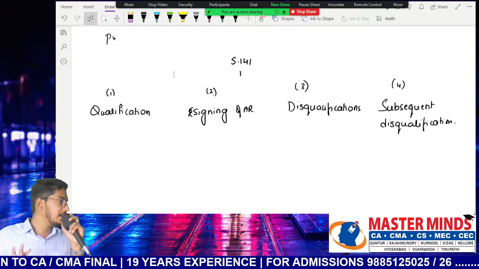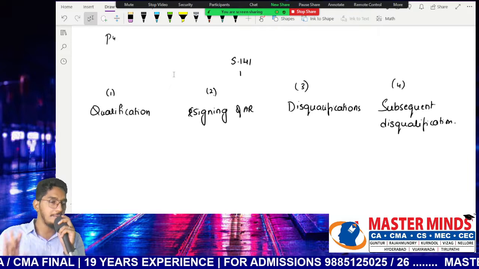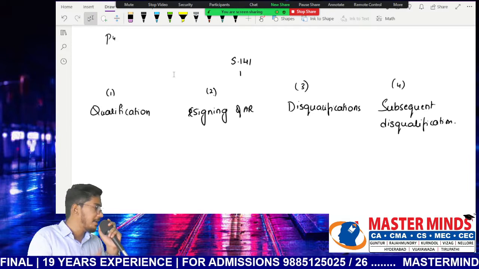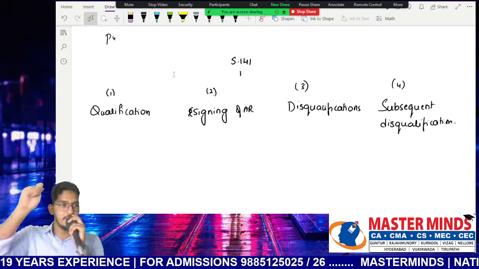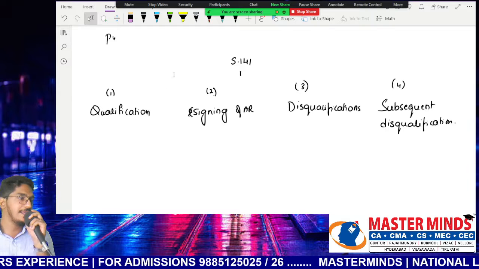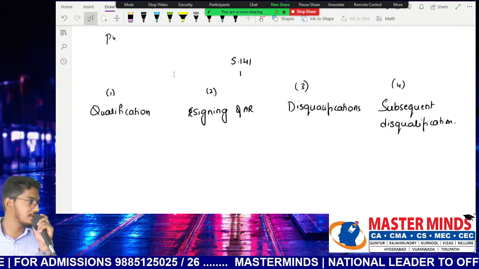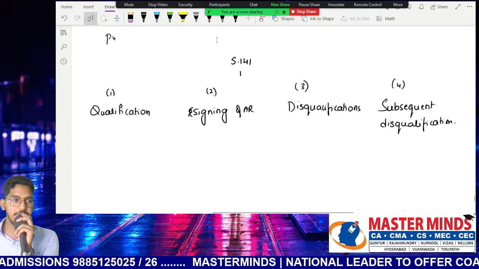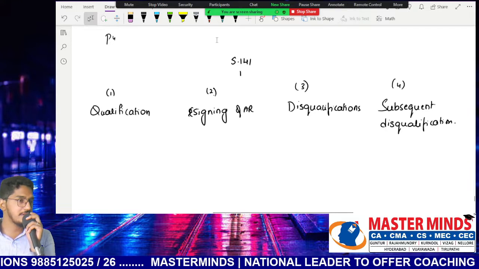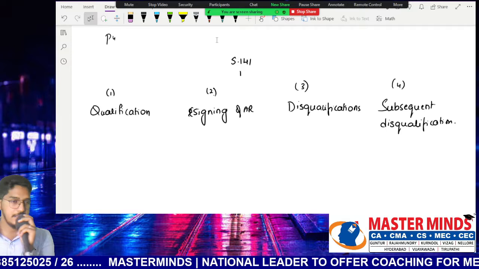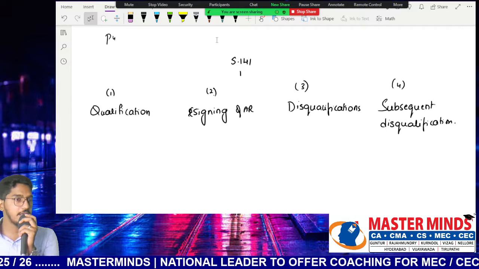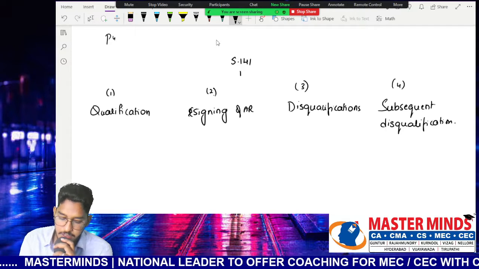If you forget the section number in the exam tension, don't write that section number. Only when you are perfectly sure, yes, this is the section dealing with this respective matter, then definitely include that section number. When you have some confusion or doubt, please don't write the wrong section number and come. Clear, everybody? But my humble request, my suggestion, please try to remember. Clear, everybody? So we will start our discussion with qualification.